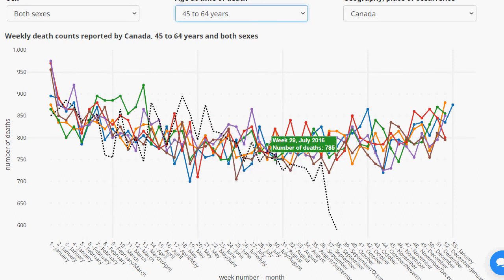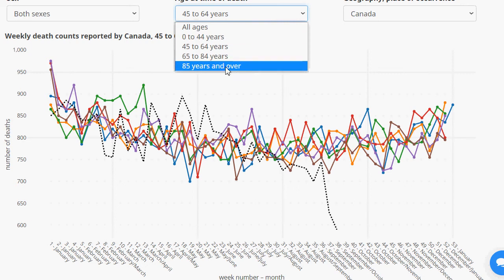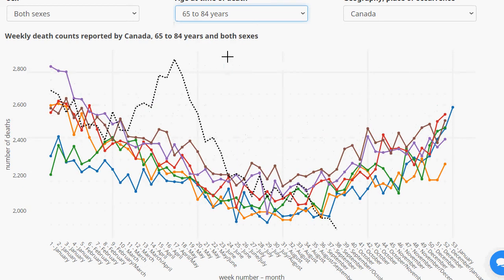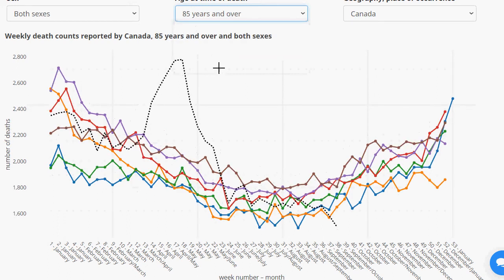But everything has been normal up until this point. I don't know. I can't explain it. 65 to 84, you can see in here, the older the age, that they were affected within the COVID. And then at the most oldest of ages possible, again, same thing. And this is barely, but this is still not really breaking the trend of the last several years as everything's moving together. Of course, it would have to be at a little later of a bottom, because you can see the bottoms usually come around here.